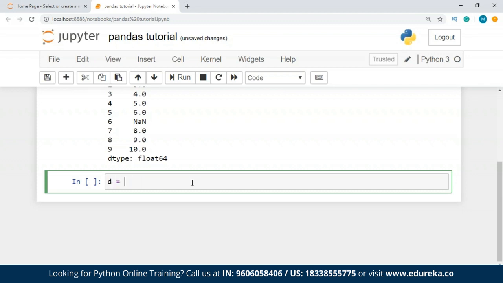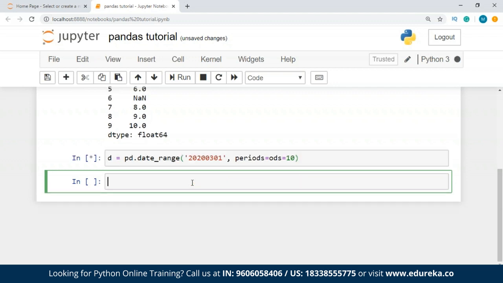I'll just type it as D, and I'm going to take pd.date_range. After this, I'm going to pass a few values, let's say 2020, and since we're in the month of March, I'll write March. And after this, I'm going to take periods equal to, let's say, 10. So this is my date range, guys.